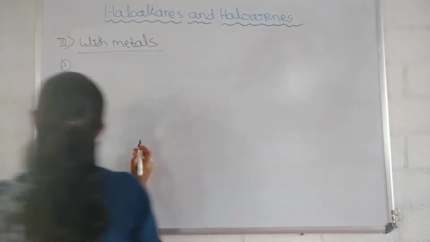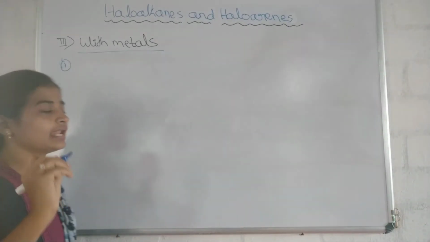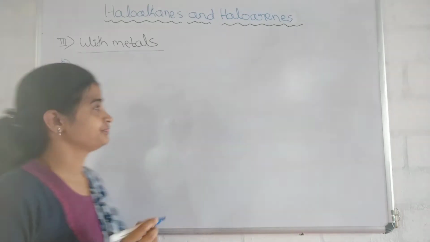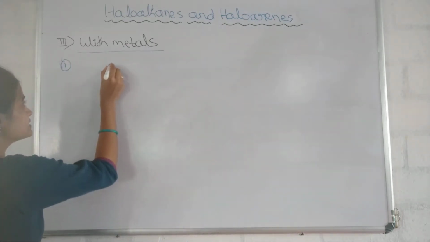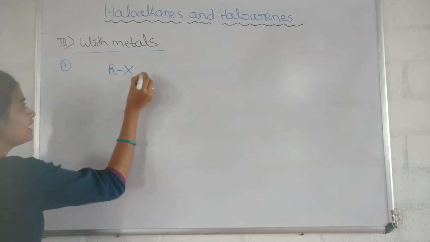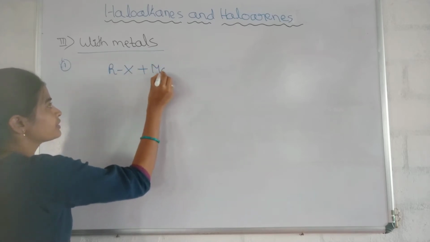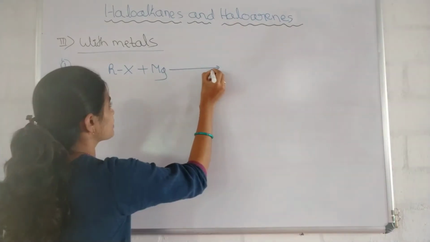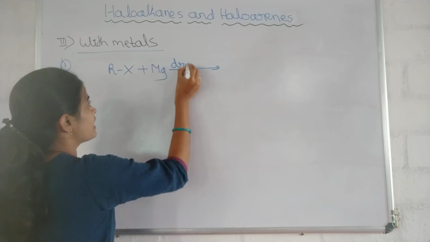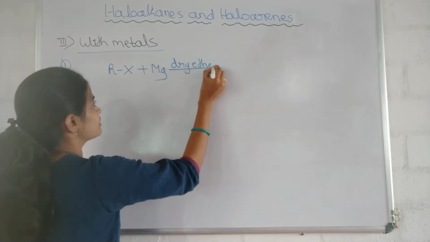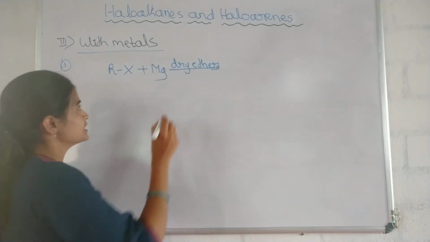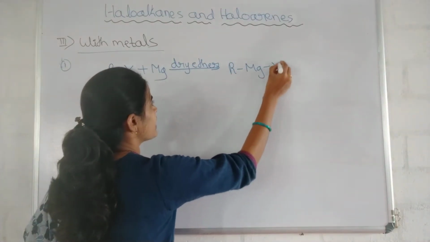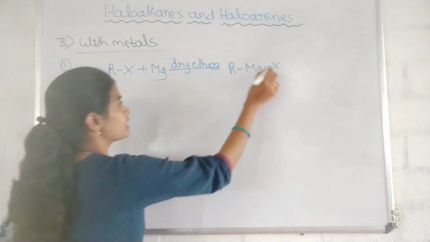Example: when alkyl halides react with magnesium powder. I will write the general reaction. When alkyl halide reacts with magnesium powder in the presence of dry ether, alkyl magnesium halide is formed.